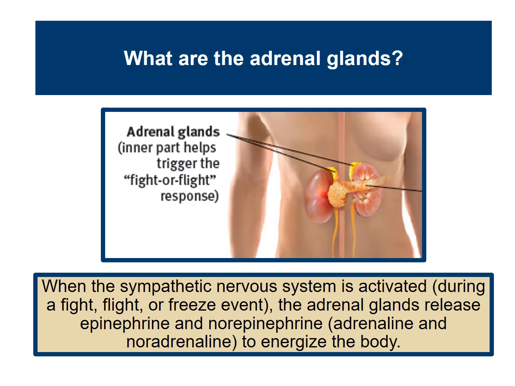The adrenal glands are the inner part that helps trigger the fight or flight response. So when the sympathetic nervous system is activated during a fight, flight, or freeze event, the adrenal glands release epinephrine and norepinephrine, or noradrenaline, to energize the body. The main thing you want to keep in mind is what the gland is and what kind of hormone it releases. So we've got adrenal glands. It's associated with the sympathetic nervous system. So that's fight or flight.